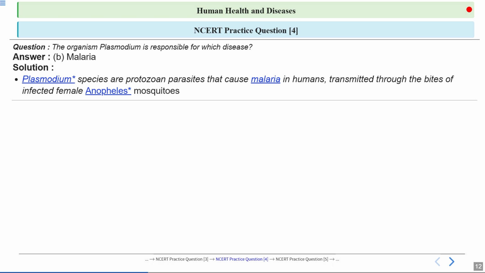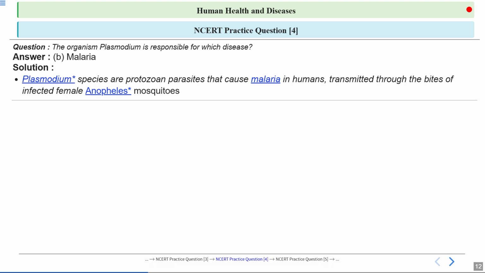Okay, this is clear. Now, the Plasmodium has various forms. So the infectious form is known as sporozoites. The sporozoites enter into the host, which is the human host, whenever the female Anopheles mosquito bites that person.